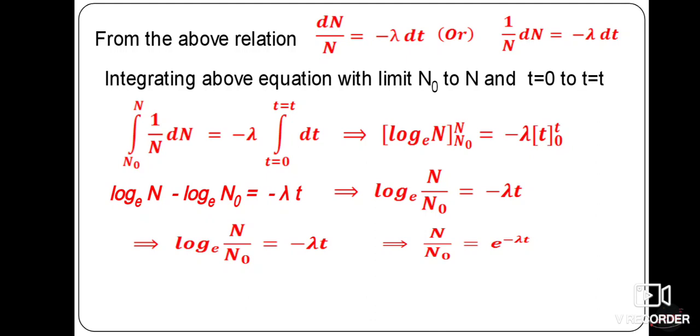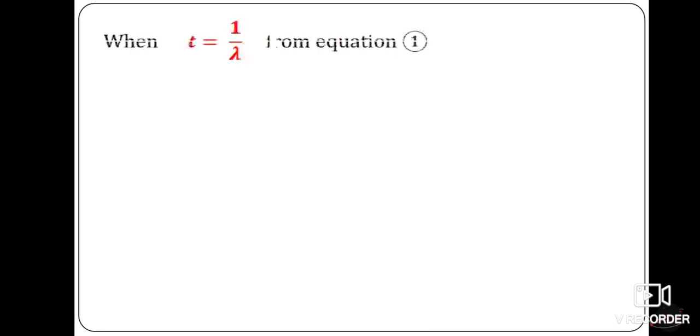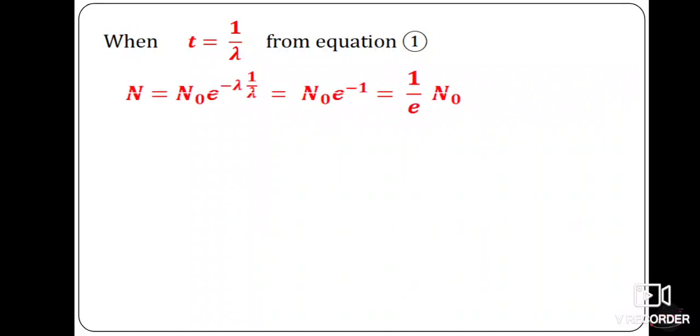So n by n naught is equal to e raised to minus lambda t, or we can write the equation as n is equal to n naught into e raised to minus lambda t. Whenever time t is equal to 1 by lambda, then our equation 1 becomes, so what is our equation 1? N is equal to n naught into e raised to minus lambda t. So in that, t is replaced by 1 by lambda.